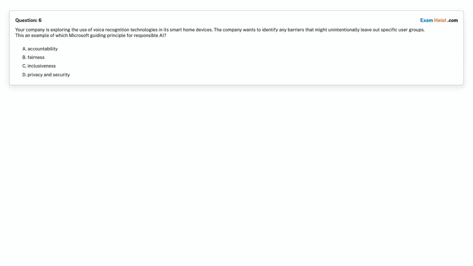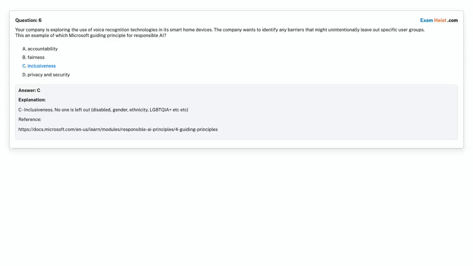Question 6. Your company is exploring the use of voice recognition technologies in its smart home devices. The company wants to identify any barriers that might unintentionally leave out specific user groups. This is an example of which Microsoft guiding principle for responsible AI? Option A, accountability. Option B, fairness. Option C, inclusiveness. Option D, privacy and security. Choose the correct answer. Correct answer is option C, inclusiveness.